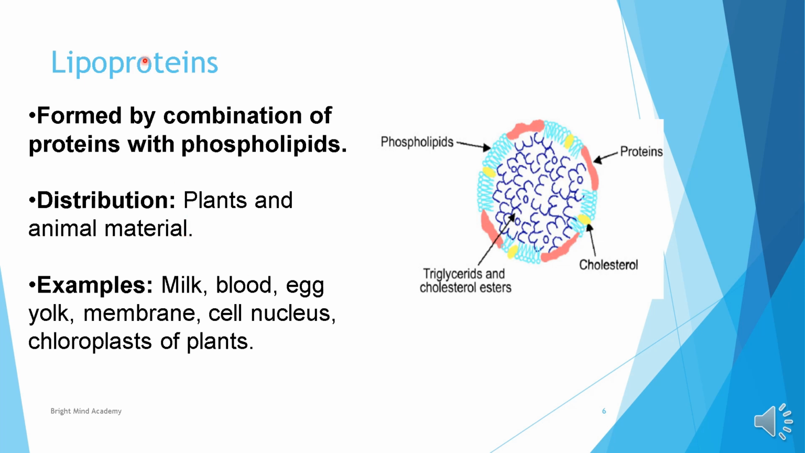Next is lipoproteins. Lipo means lipid, and proteins means protein. When lipids are attached with proteins, they form lipoproteins. You can see in the image, this is a phospholipid, meaning the lipid, and this is protein. When lipids and proteins are combined together, they form a structure known as a lipoprotein. They are found in plant and animal materials, for example in milk, blood, egg yolk, membranes, the cell nucleus and chloroplasts of plants.